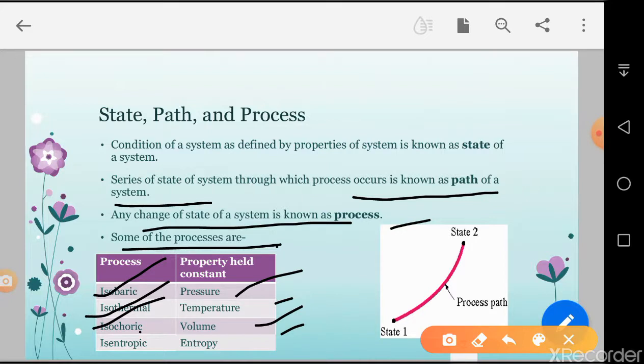As in the figure, there is state 1 and state 2, with different properties, and if the process occurs, it has a series of states.